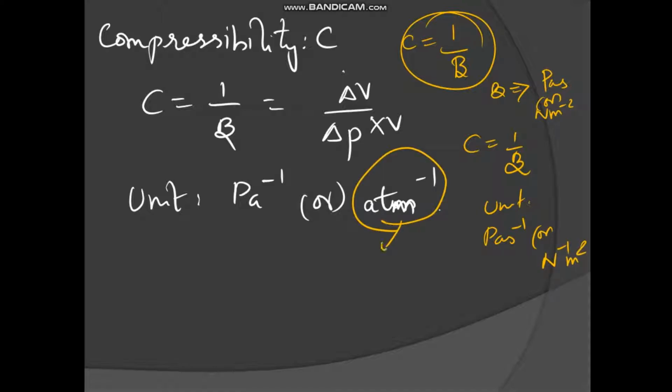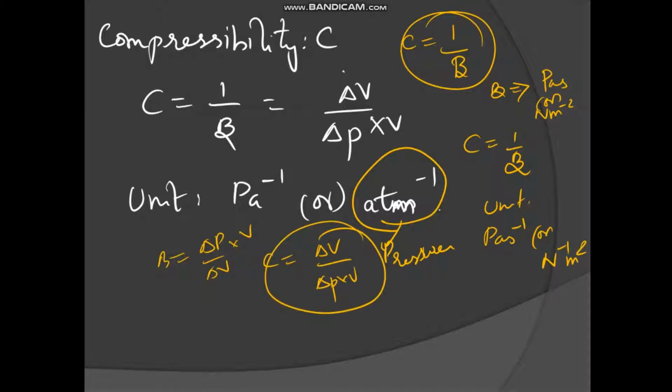Atm is also a unit of pressure. We know that bulk modulus is delta P by delta V into V. So compressibility is nothing but delta V divided by delta P into V, that is the inverse of bulk modulus.